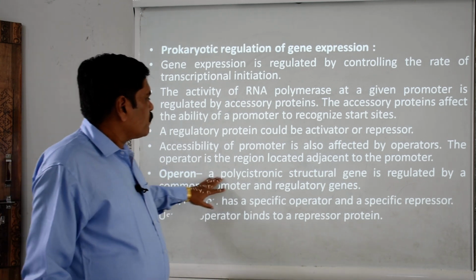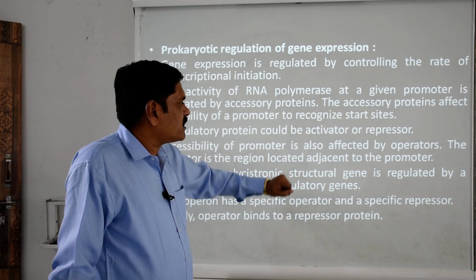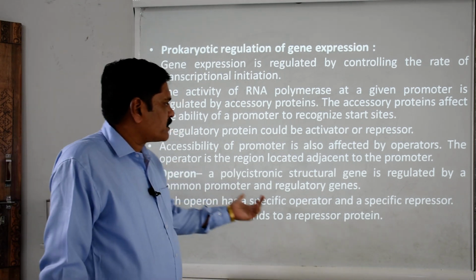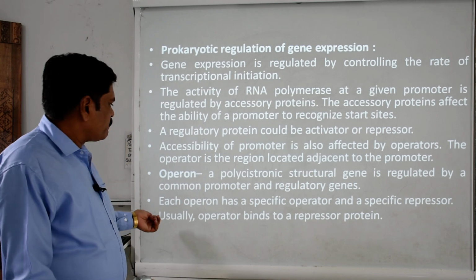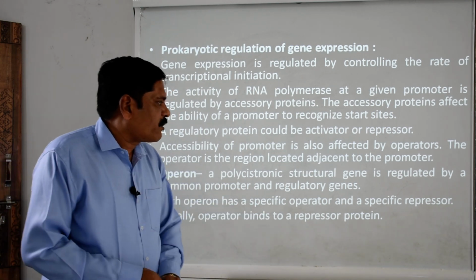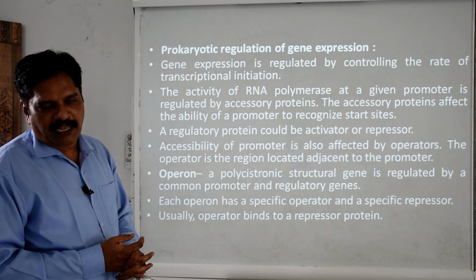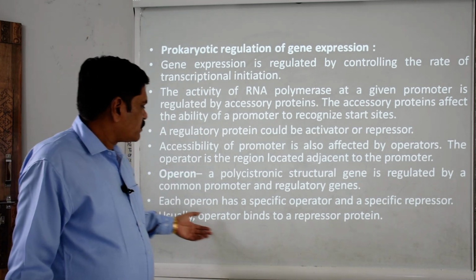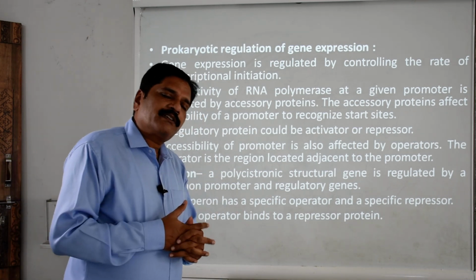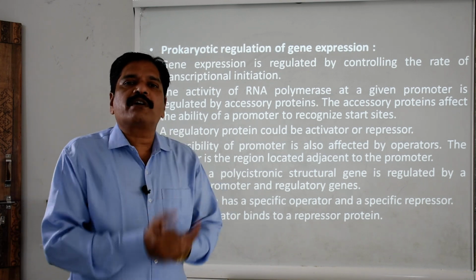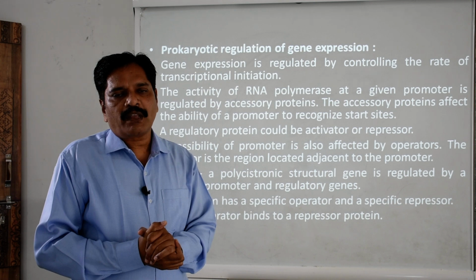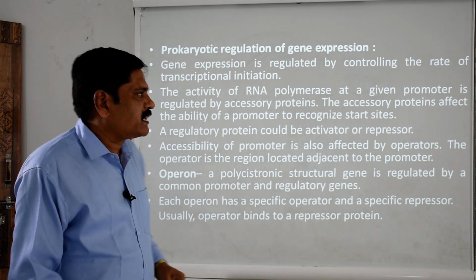An operon, a polycistronic structural gene, is regulated by a common promoter and the regulatory genes. Each operon has a specific operator and a specific repressor. Later we will talk about the structure of the operon. Usually the operator binds to a repressor protein, so there is no further promotion of RNA polymerase to synthesize the initiating or effective enzymes.